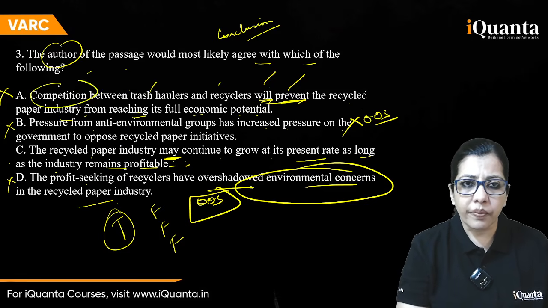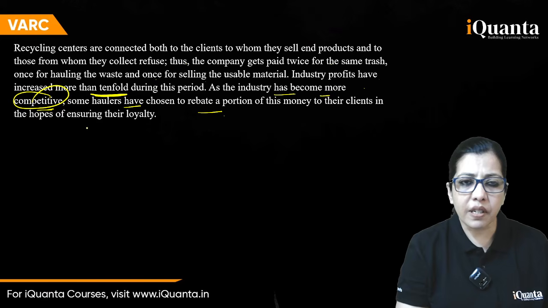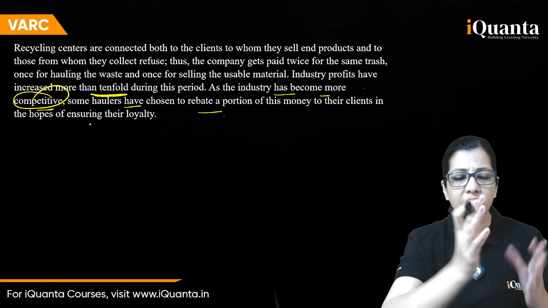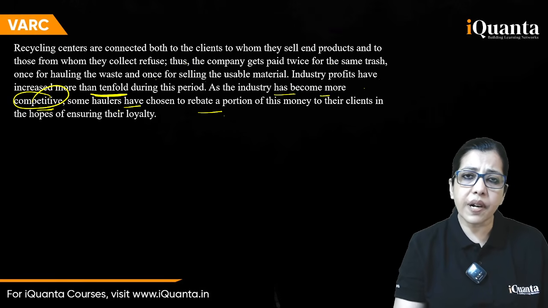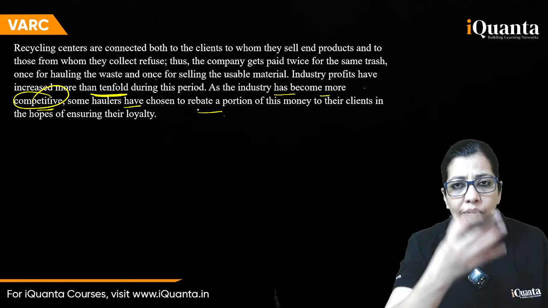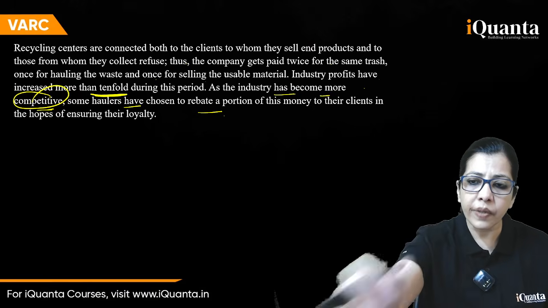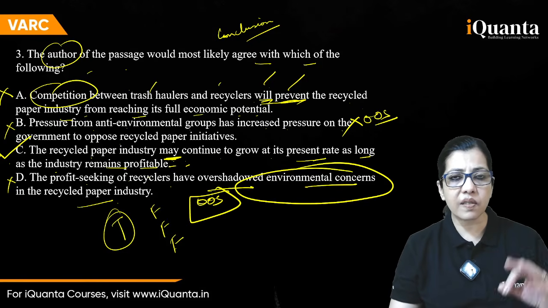Here I'll give you one gyan point. This competition, this is an attractive word trap. This is given here. Competitive. The student will see it, and say yes, competition is given, right, okay, this is correct. No. Industry has become competitive. So the industry has become competitive, but they're not killing each other. What are they doing? They're offering some discount to their clients. Okay? So between this and this, this is eliminated, and this can be your answer because this is the best of the four.